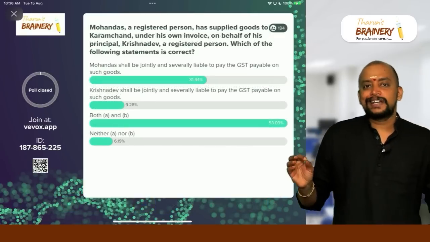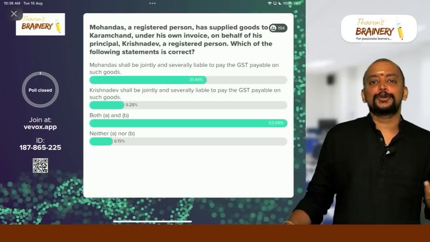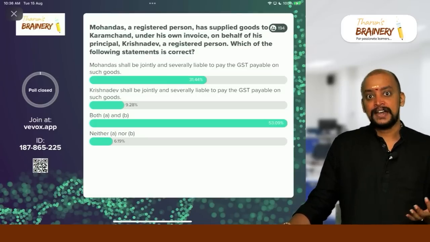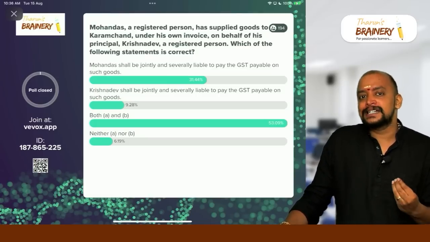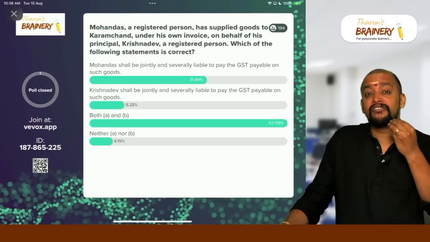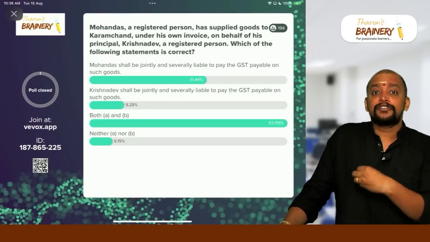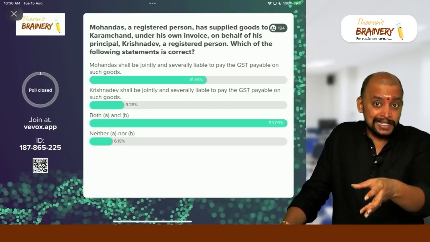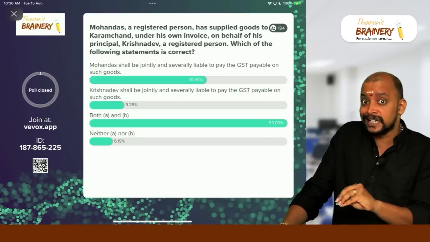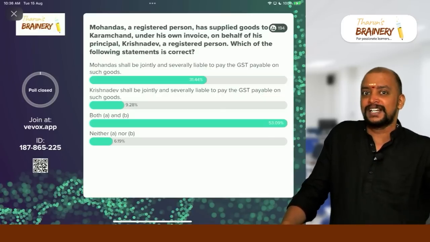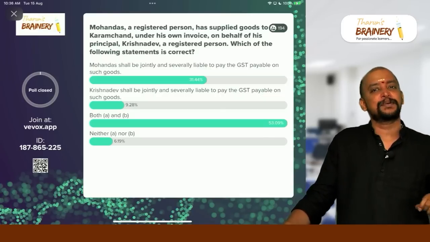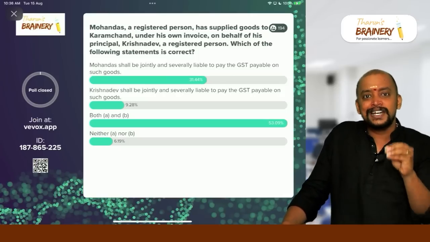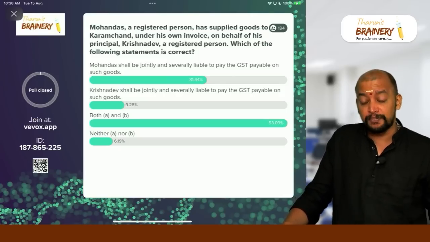See, actually this is related to liability to pay tax in special cases. Whenever an agent is acting on behalf of a principal, for the supplies made by the agent, not only the agent but also the principal is jointly and severally liable. So here, is the agent acting on behalf of the principal?